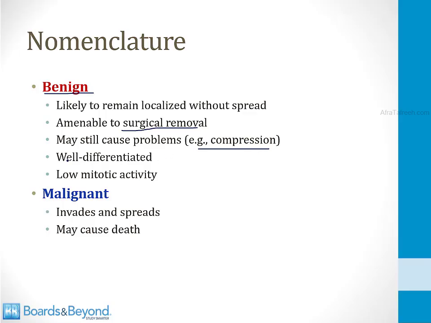Benign tumors are also usually well differentiated, and when you look at them under the microscope, they usually display low mitotic activity, meaning they are not dividing very rapidly. In contrast, malignant tumors are basically the opposite. These are tumors that tend to invade and spread. They may cause death. They're often difficult to treat solely with surgical removal. They often require chemotherapy and radiation therapy.